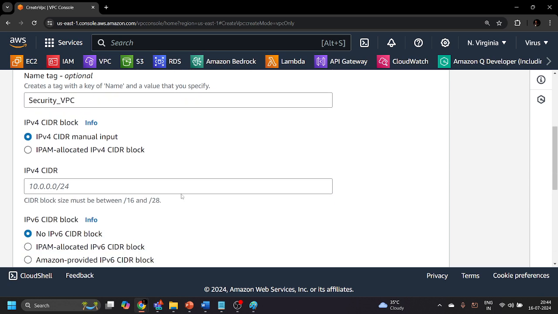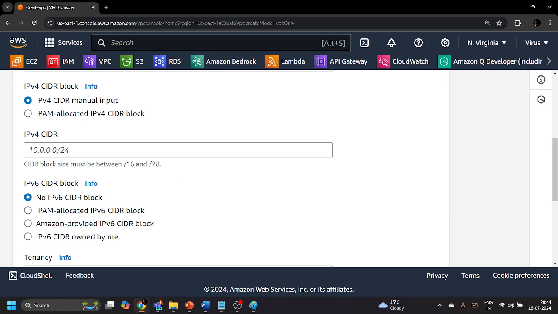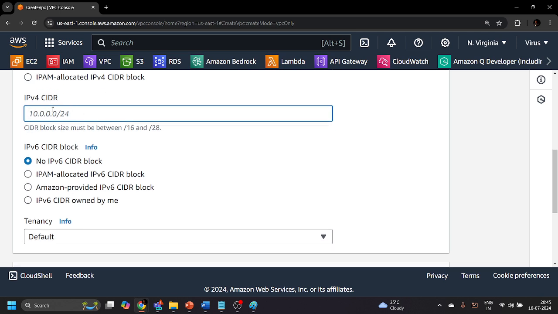Okay. Now, when you're creating a VPC, you should give an IPv4, which is Internet Protocol version 4, CIDR block, which means classless inter-domain routing block, right? You should provide that, which means you should provide a range of IP addresses. By that particular range of IP addresses, you will be allocating all the resources inside your VPC.